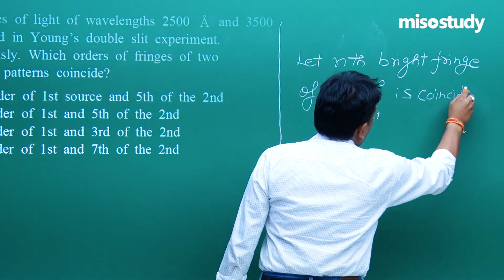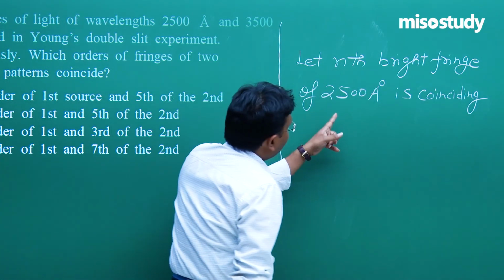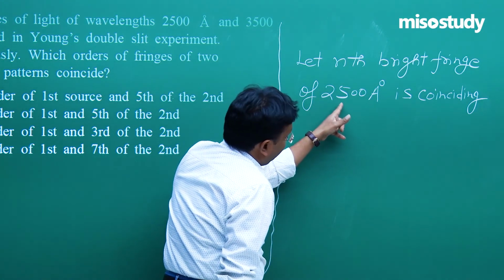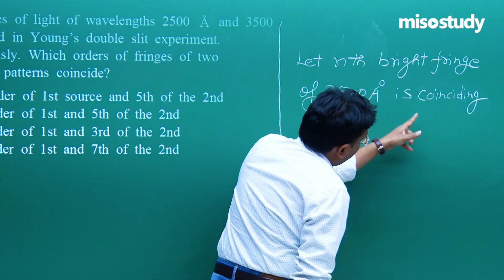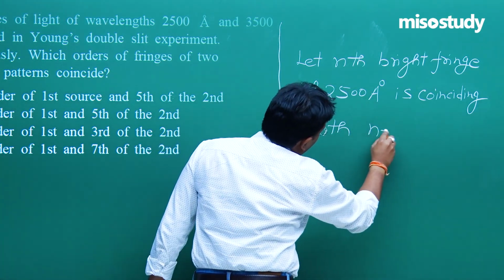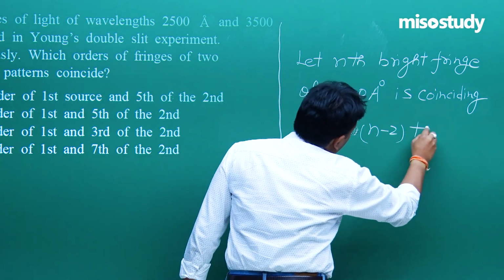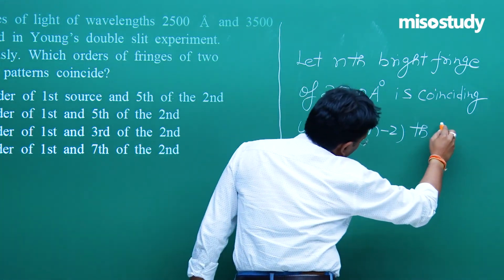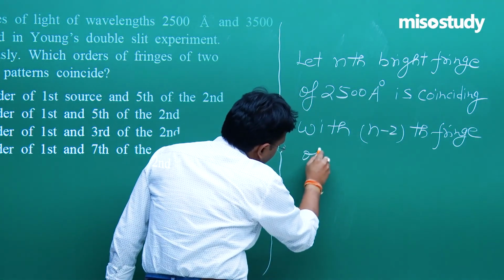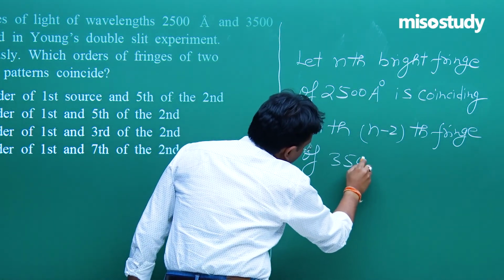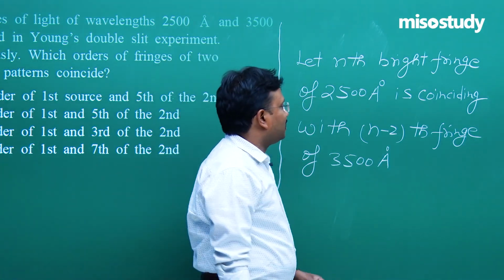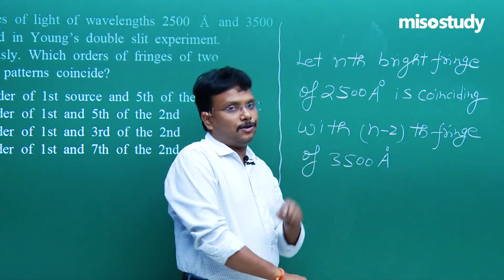coinciding. Fine. Let nth bright fringe of lambda 1 or 2500 angstrom is coinciding with n minus 2th fringe of 3500 angstrom. Now, few of you may think why the teacher is writing this line.